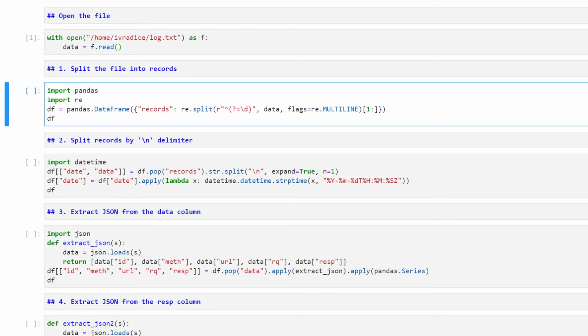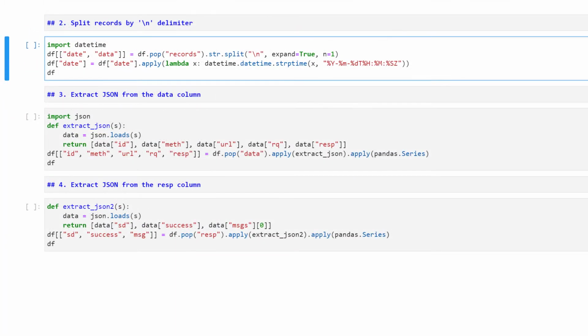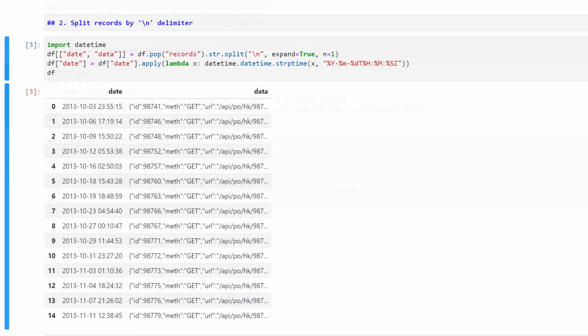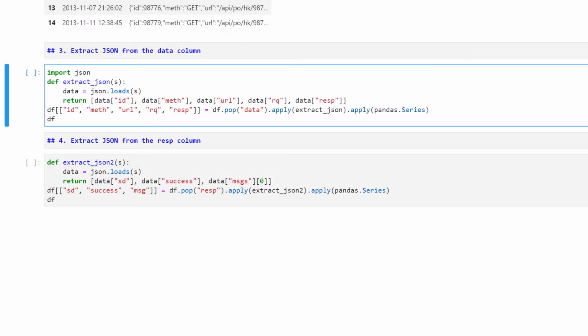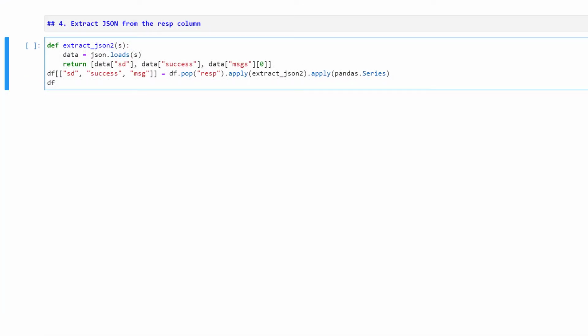Let us now see the steps required to parse this file on a cleaned up version of my Python code. This task is naturally composed of 4 distinct steps. The first step is to split the file into records, using a regular expression that looks for lines that start with a number. The second step is to split the records into 2 lines and optionally parse the first line into a datetime object. The third step is to extract the JSON structure from the second line. And finally, the fourth step is to extract the JSON structure embedded in the last column.